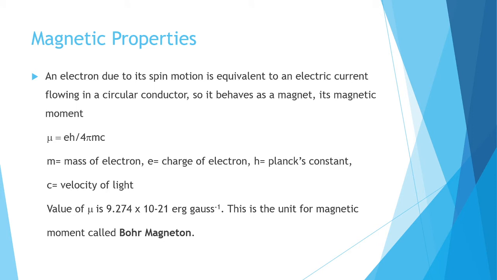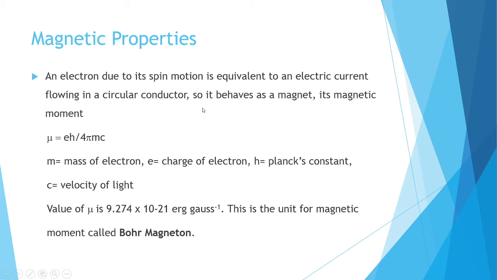Next, we are coming to another property, the magnetic property of these coordination complexes. You know what these magnetic properties are and how they are formed. An electron, due to its spin motion, is equivalent to an electric current flowing in a circular conductor. So it behaves as a magnet.